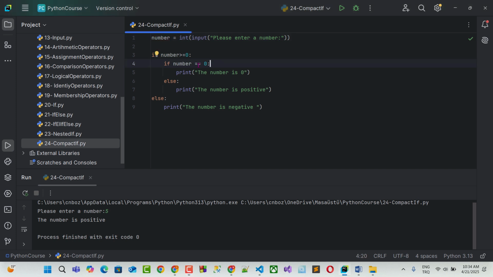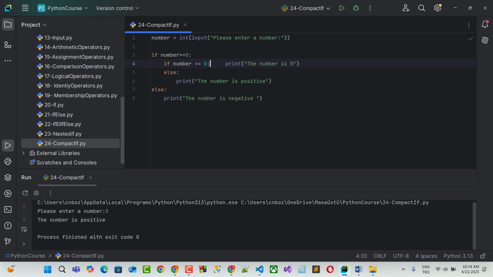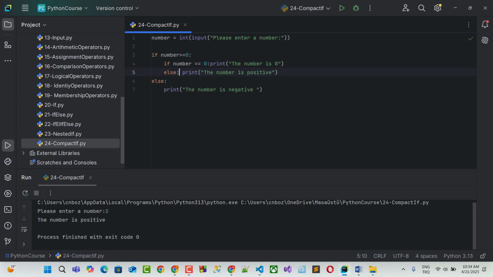Here, for example, in our previous code, you see just one statement. Inside my if block, I have only one statement. So here I take my code to the same line. You see, I take my code to the same line too. In the else block, I can do it too.